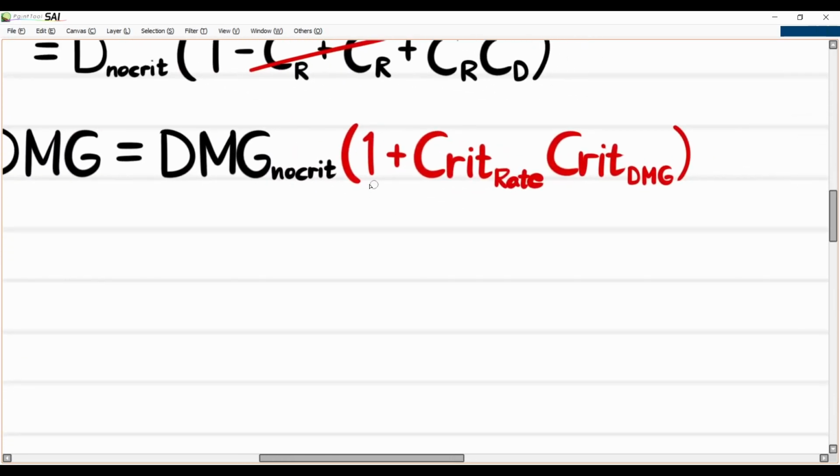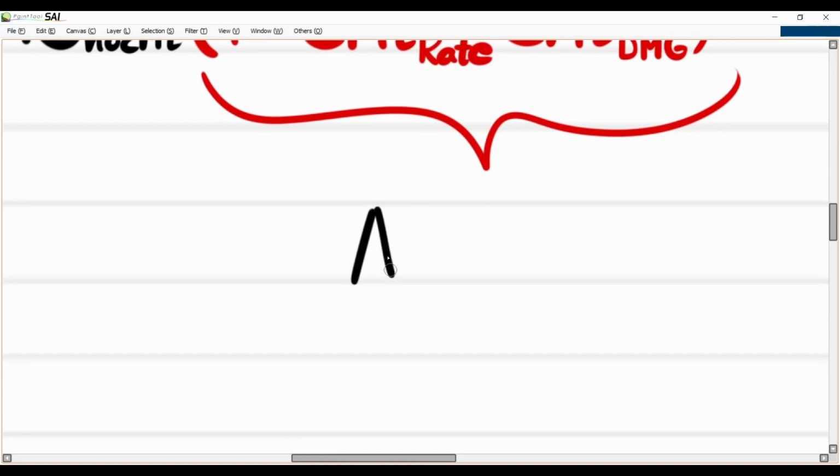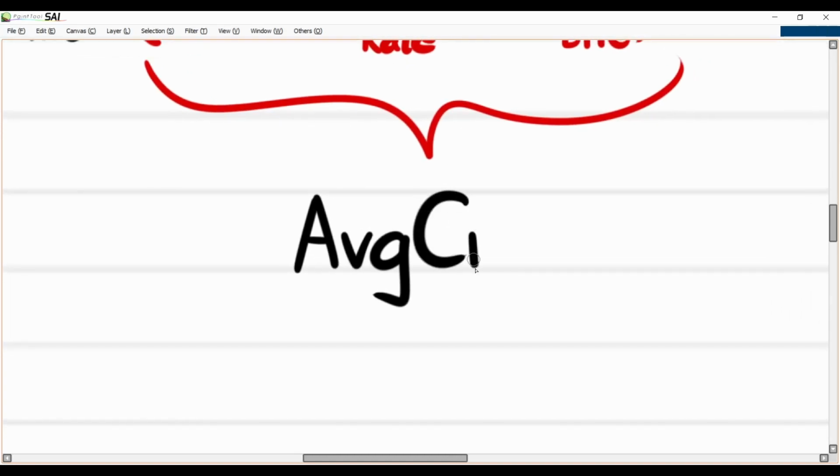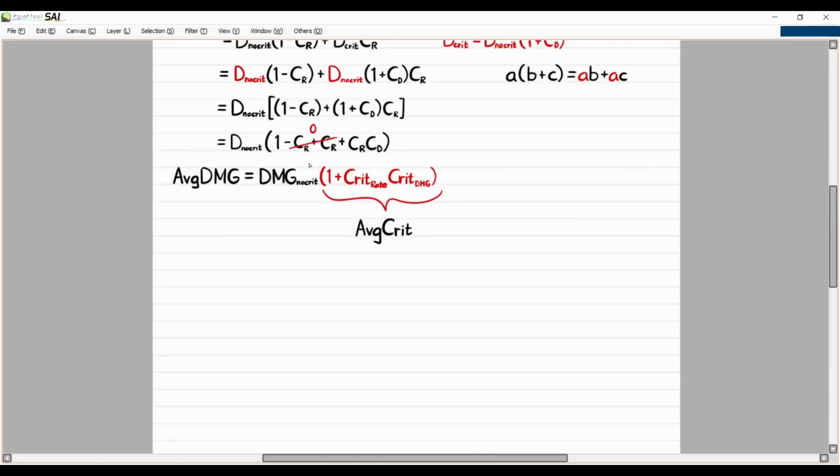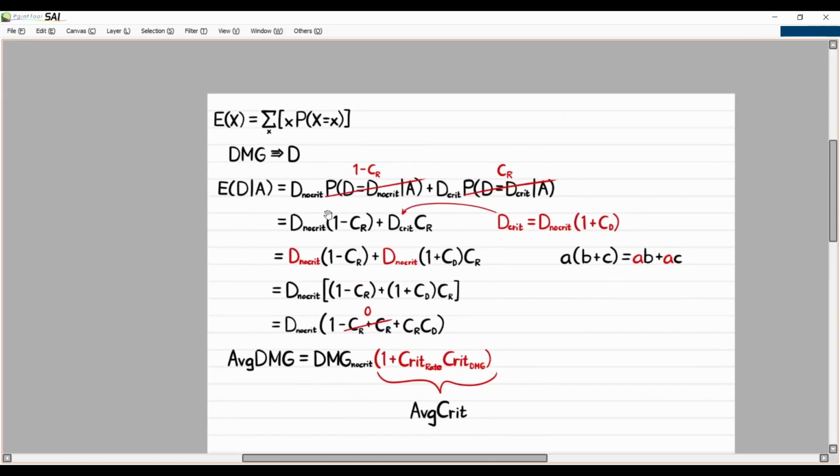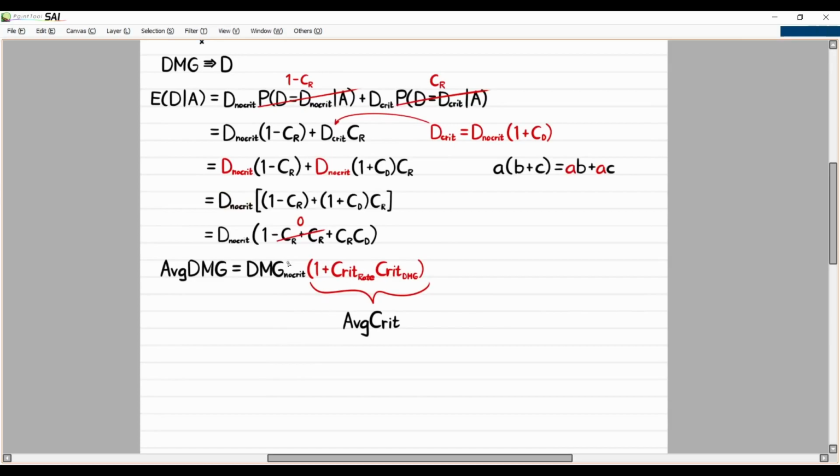There we go. So this term might look a little familiar, if you ask me, because that is exactly what our average crit is. This is exactly average crit. And this is how I would personally derive the equation for average crit.